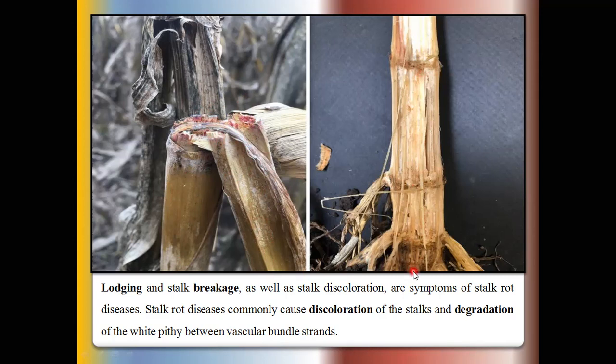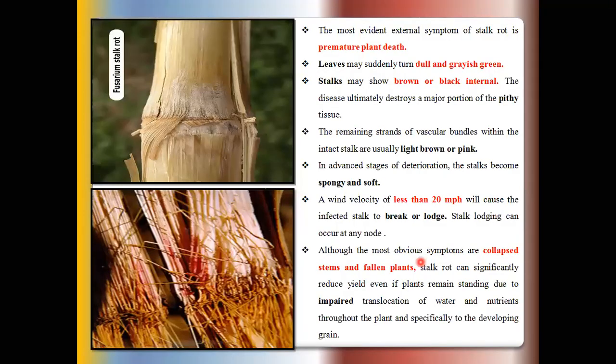These affected plants have cobs, and these cobs may totally fail to develop grains, or the grains may be formed in small number or small size. So a drastic reduction of yield may be seen in such heavy infection of Fusarium in maize plants. Okay, so these are the symptoms developed in maize plants due to Fusarium moniliforme.